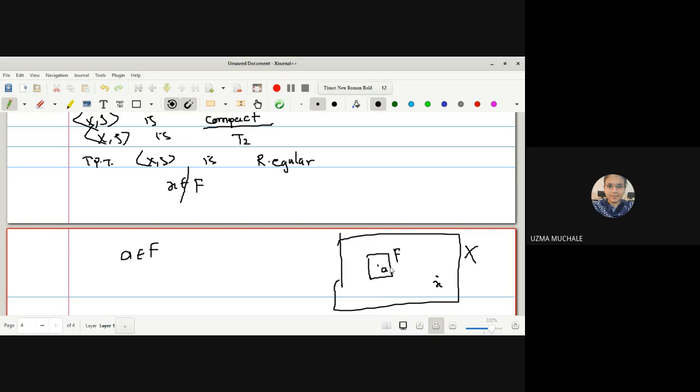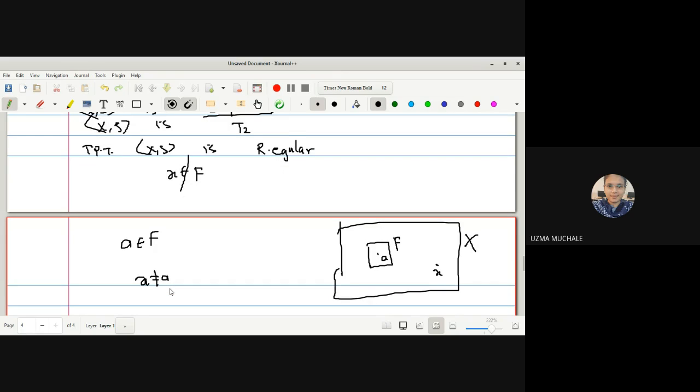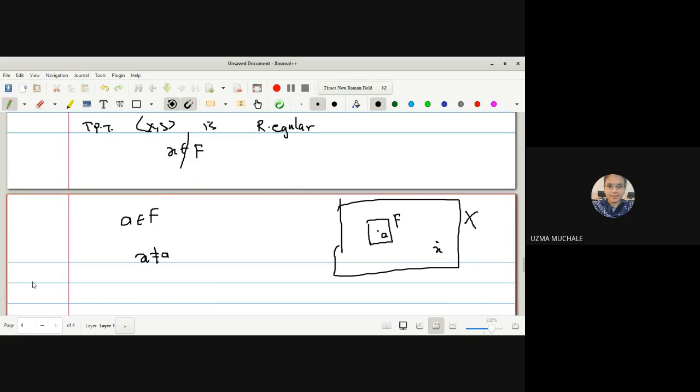So we have selected any point A from your F. So now I can say X and A are two distinct points. You can see from the diagram itself: X is a point which is not a member of F, but F may contain some different points. So we can say that these are two distinct points.